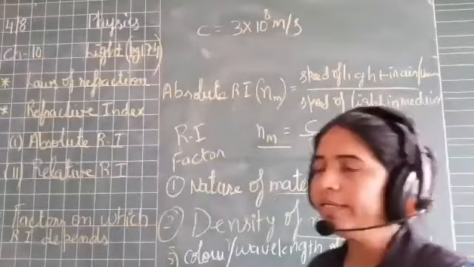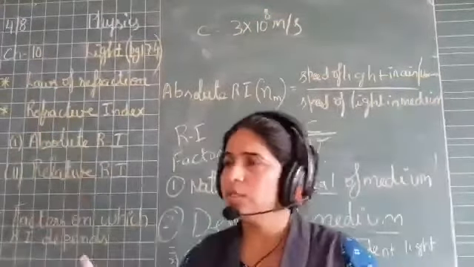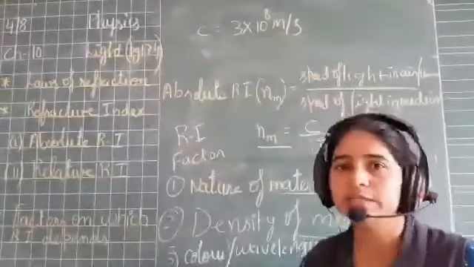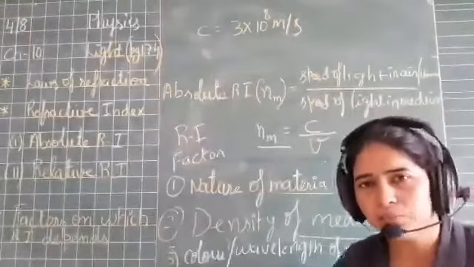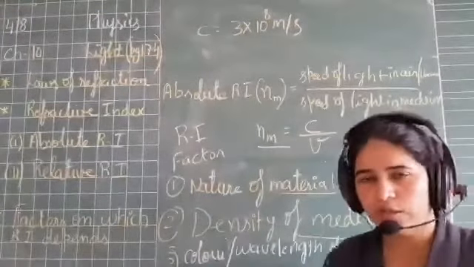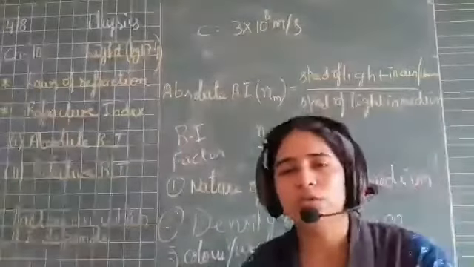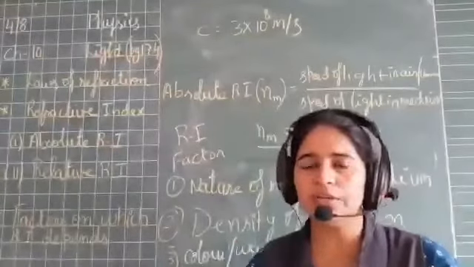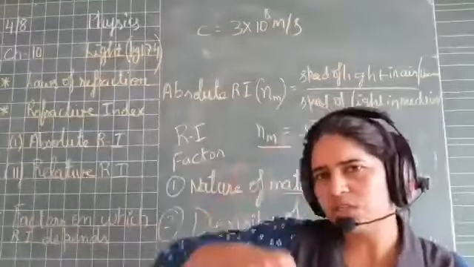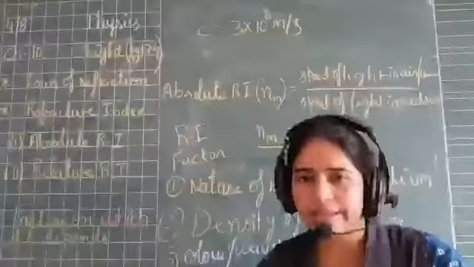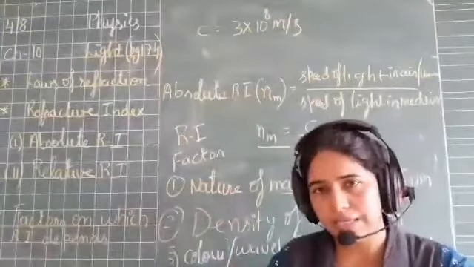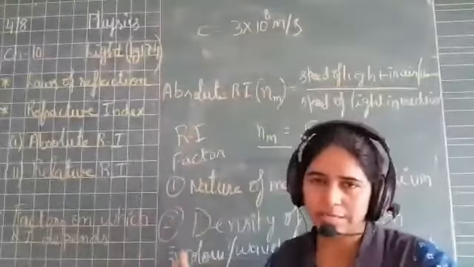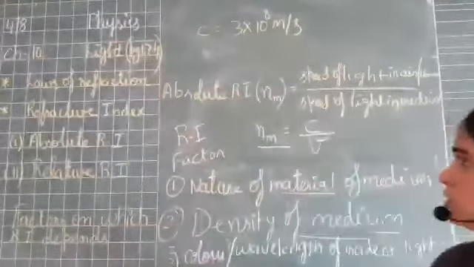Okay, so we know red color has a greater wavelength. So for red color, the refractive index is less, because there will be less bending. Refractive index means how much it will bend. So the wavelength of red is more, so the refractive index is less, it will bend less, right? Violet, we know the wavelength is very small, many waves come in, right? So in violet, as the wavelength is less, its refractive index is more, meaning it will bend much more if you send violet light. Fine. So these are the factors on which it depends.